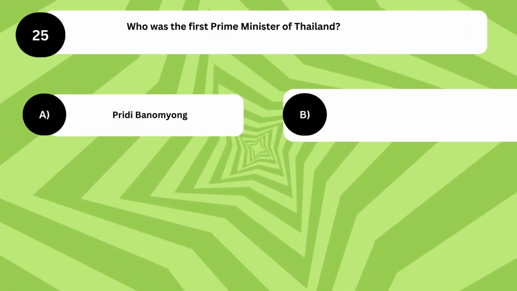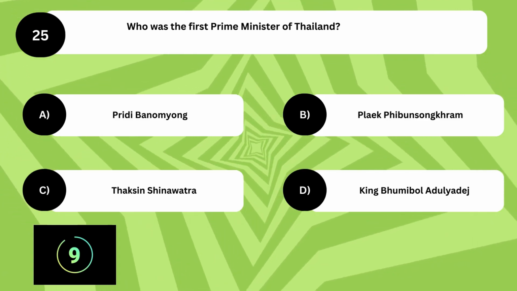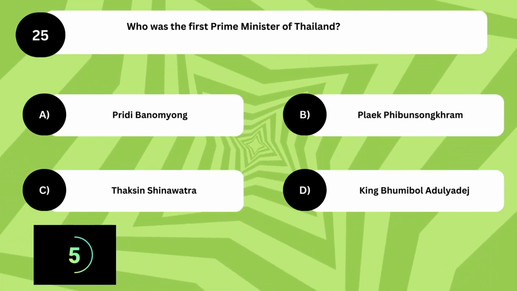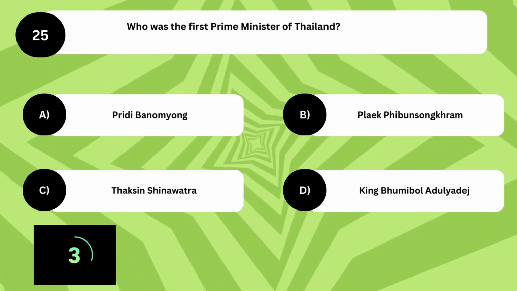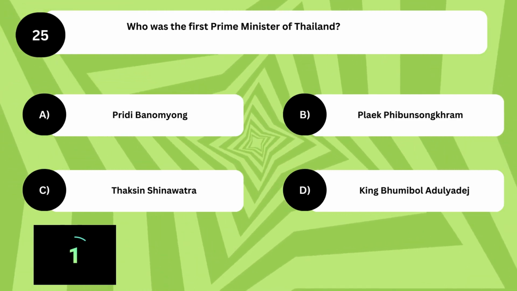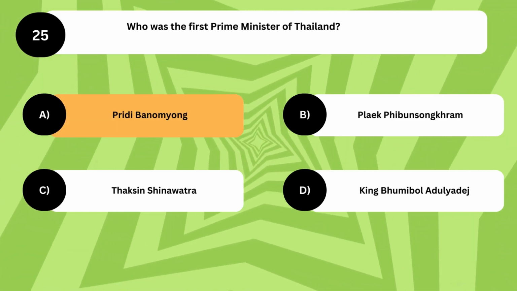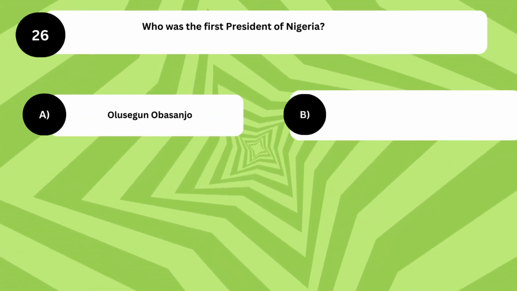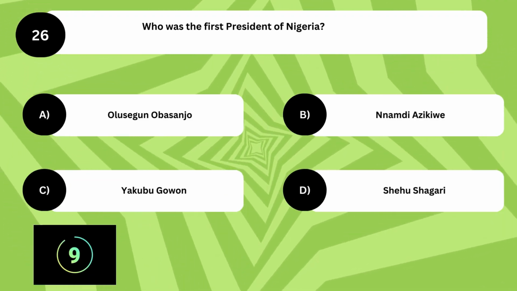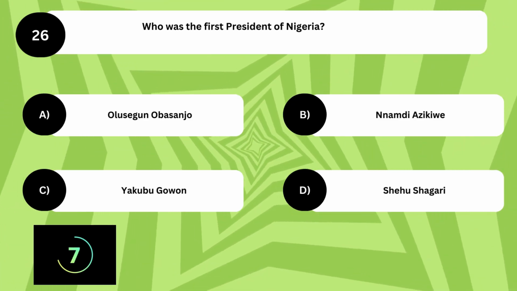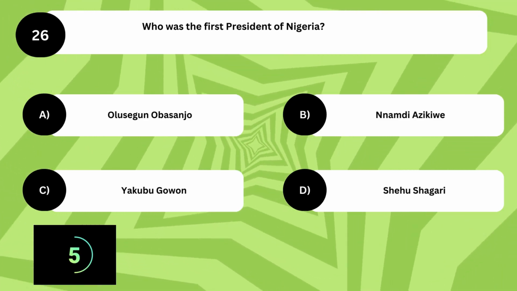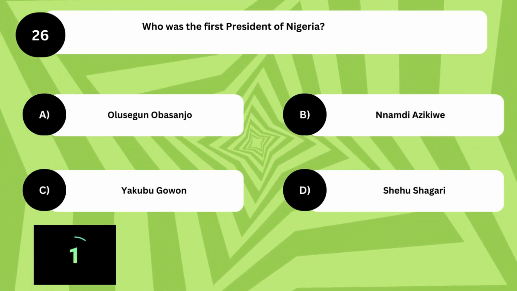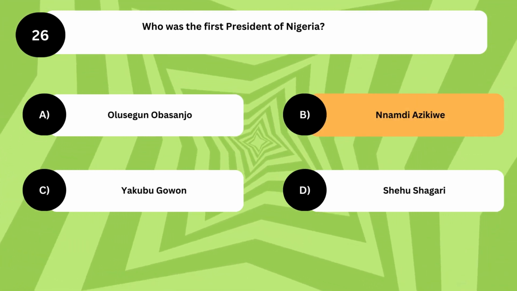Who was the first Prime Minister of Thailand? The answer is Apridi Banimyong. Who was the first president of Nigeria? The answer is B. Nnamdi Azikiwe.